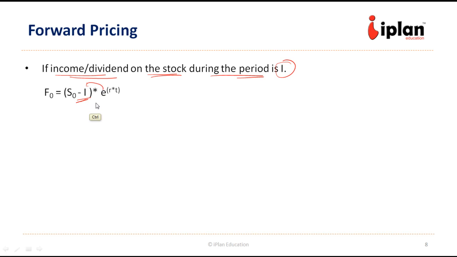For example, if the current price is 100, the risk-free rate is say 3%, continuously compounded, and during the period $2 dividend is expected, what should be the future price? The future price is nothing but 100 minus 2, that is 98, into e to the power 0.03.